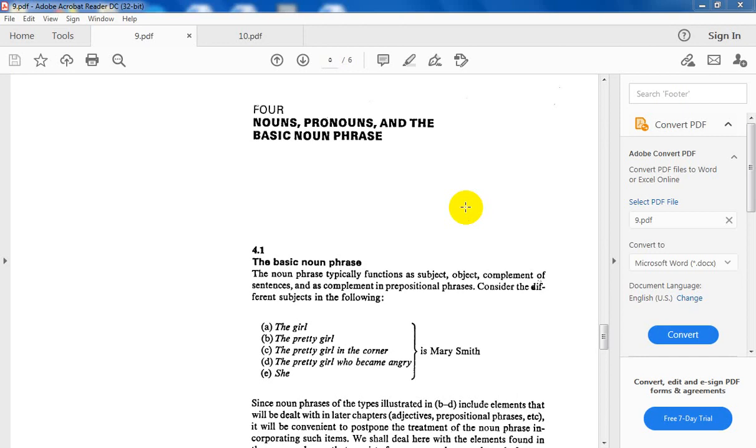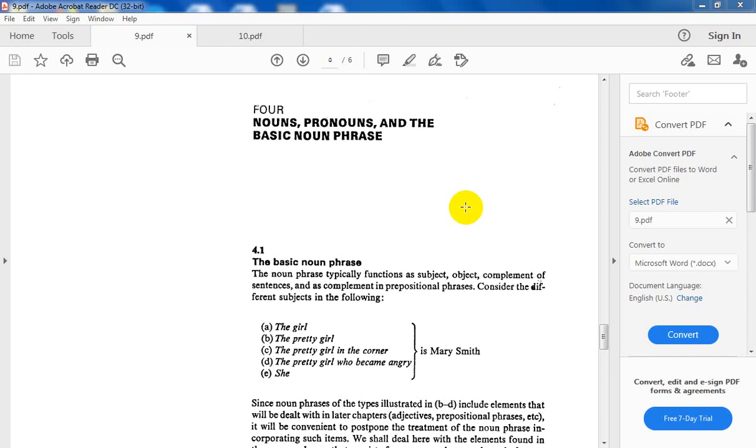This course will be devoted to study chapter number 4, nouns, pronouns, and the basic noun phrase. From the title you can understand that it adopts all the characteristics related to how to understand nouns, what are pronouns, what are the differences between nouns and pronouns, and what do you mean by the basic noun phrase.